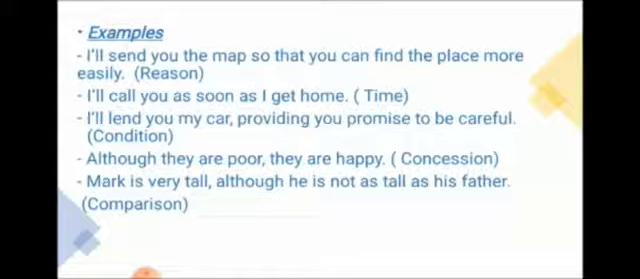Mark is very tall, although he is not as tall as his father. That is comparison. Mark is very tall, but he is not as tall as his father. Means his father is taller than him. So that is comparison. So you can see there, I'll send you the map.